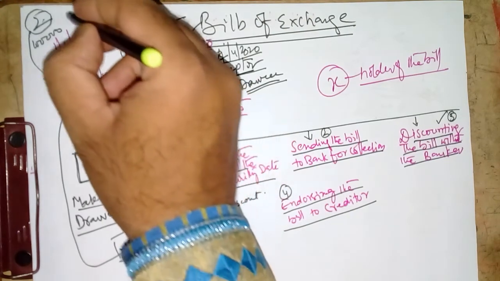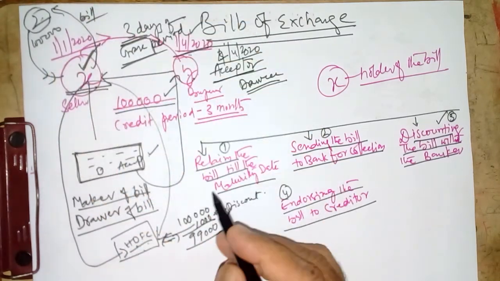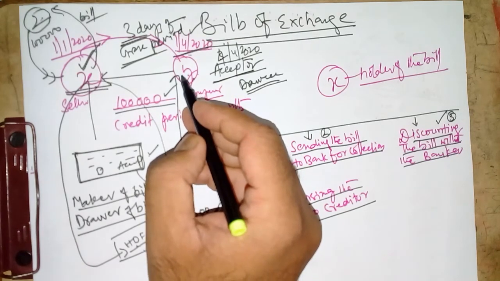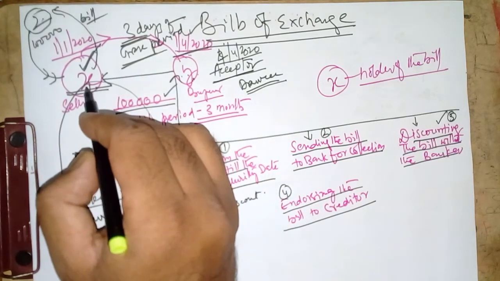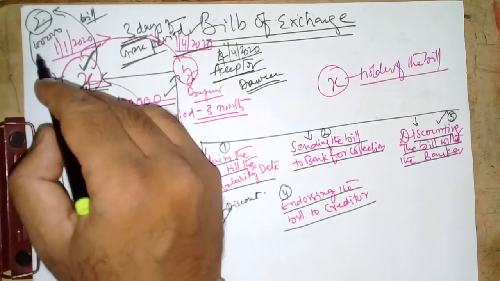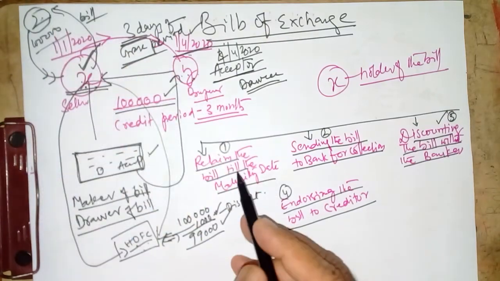Dear Z, please take the bill. The bill can be given to Z. So the bill which is accepted by Y is now held by Z. X has already purchased 1 lakh worth of material from Z, and X can give the bill to Z.